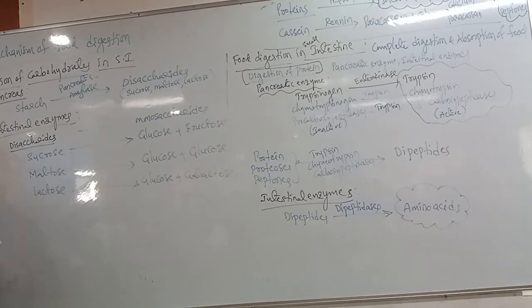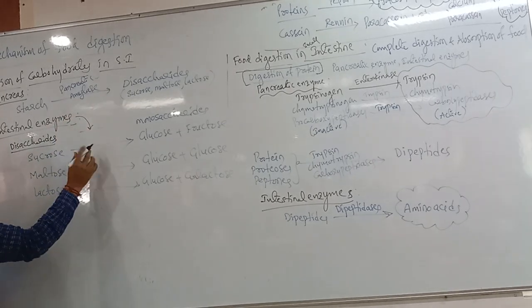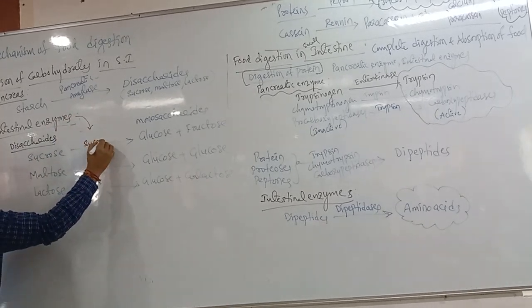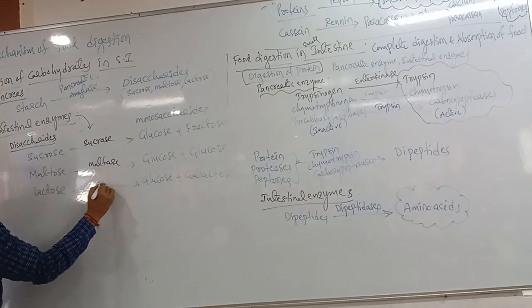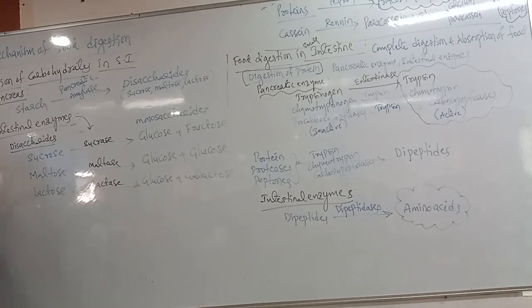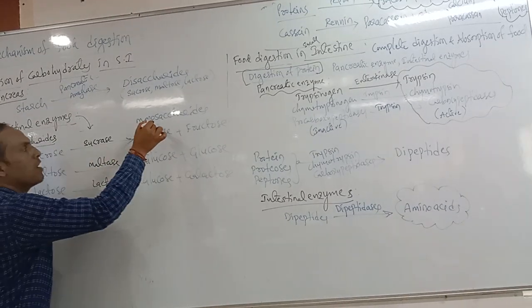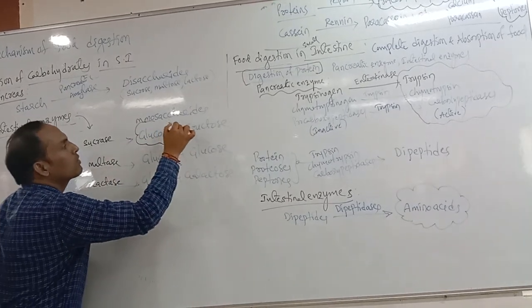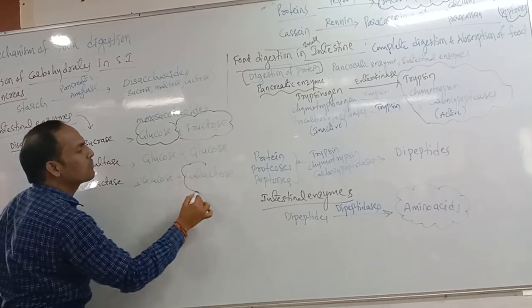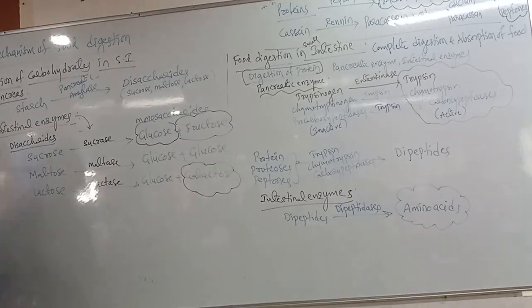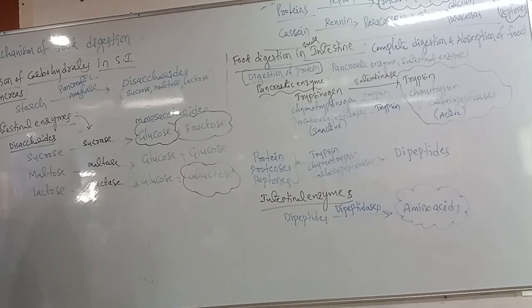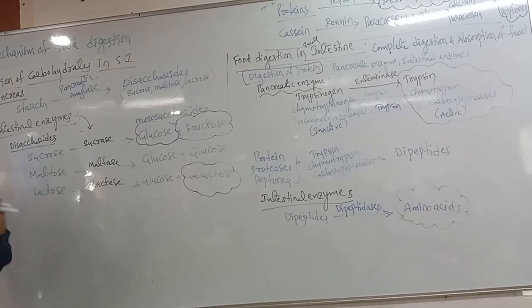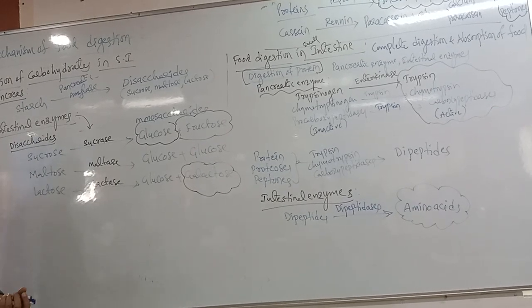Now you have to say what the intestinal enzymes working on this are. Sucrase, maltase, lactase. These are all the enzymes; their function is over. So finally, what products are formed? Glucose is formed, fructose also formed, galactose also formed. These are the simple forms of the carbohydrates: glucose, fructose, galactose. Finished.